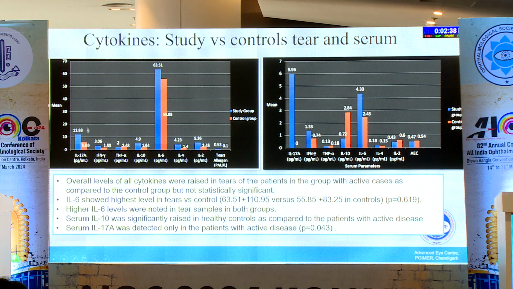Interestingly, I wanted to highlight the interleukin 10 levels, which were seen higher in the control group. This is a new finding that suggests the role of interleukin 10 as an anti-inflammatory agent, so it was present in higher amount in the control group. Also, serum interleukin 17A was present higher in the study group. Interleukin 17A was quite high in tears as well as serum, and serum was quite spiked up. This was present in many of the study group patients.